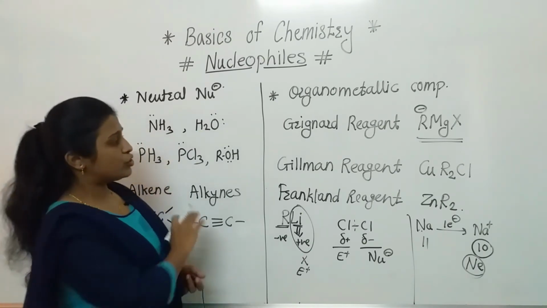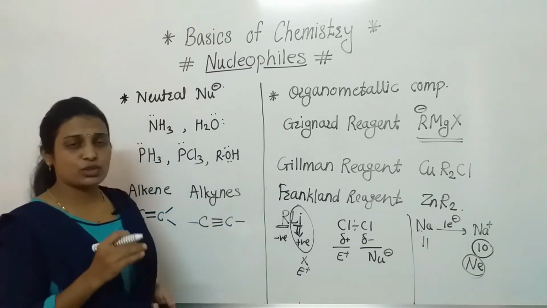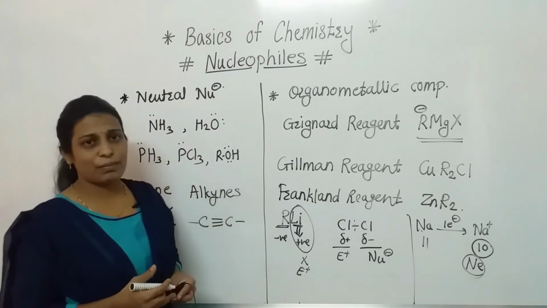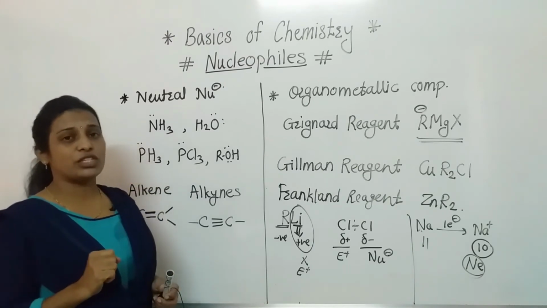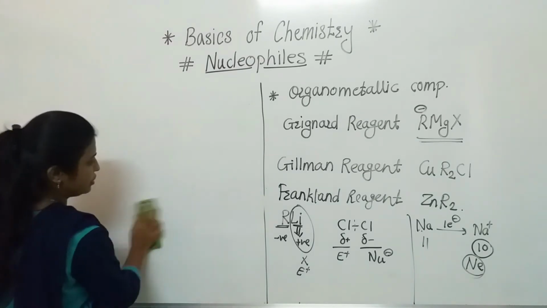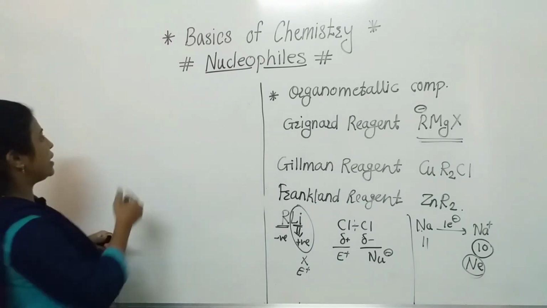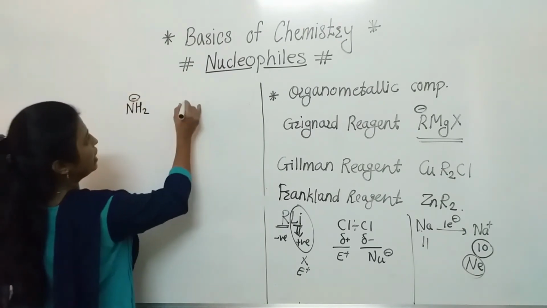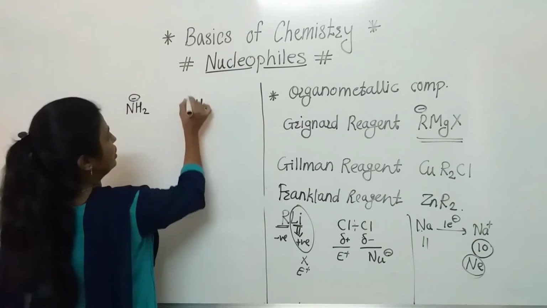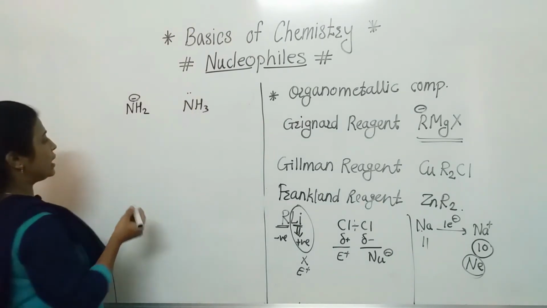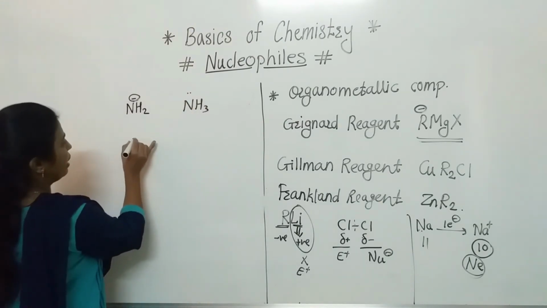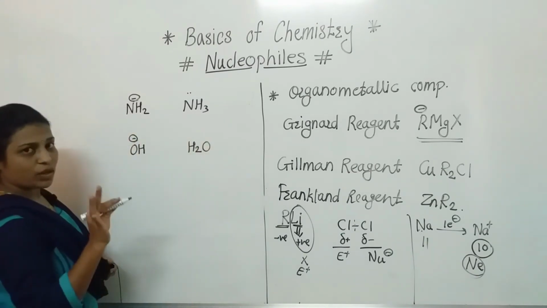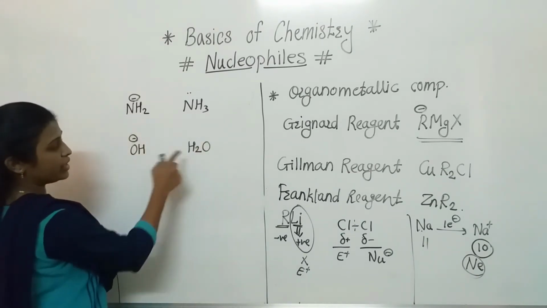Clear to everyone? So here we have completed some reagents which behave as nucleophiles, as well as some examples. Now we are going to discuss another important point. If we consider NH2 minus, and another case, NH3, which has a lone pair. Another example is OH minus, and here H2O. Now see here, keep in mind which examples I have taken.